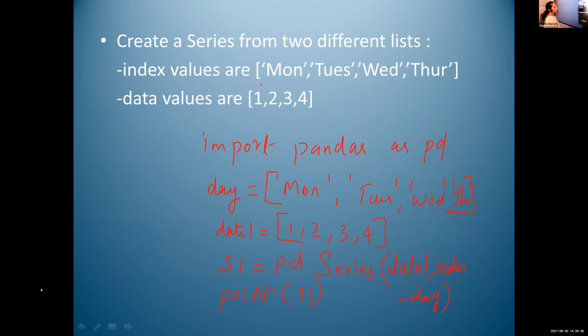Is it clear, Anthony? Switch on the video, Anthony. Is it clear? Yes, ma'am. Okay, what is the output here? Anthony, what will be the output? Monday 1, Tuesday 2, Wednesday 3, Thursday 4. So then what is the next output, Anthony?